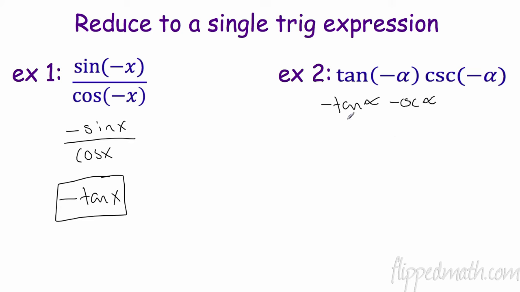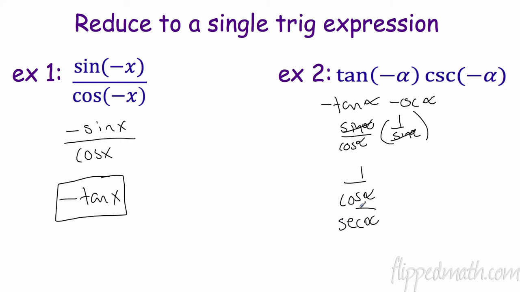So this is going to be sine alpha over cosine alpha times cosecant, which is 1 over sine alpha. These cancel, we're left with 1 over cosine alpha, and what is that really? That's secant alpha. So we start with some fancy stuff and reduce all the way down to a single trig expression.